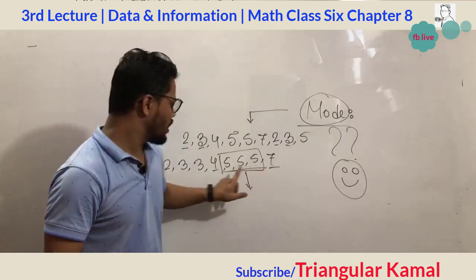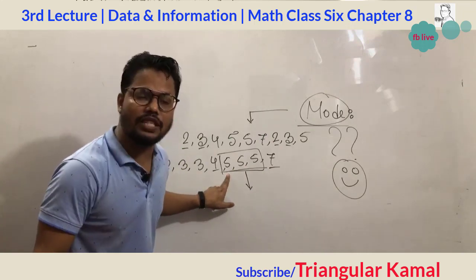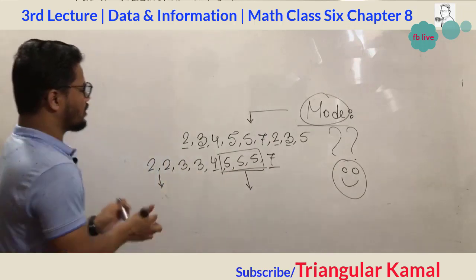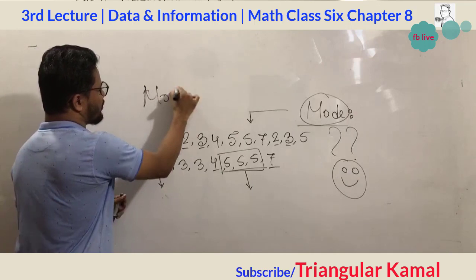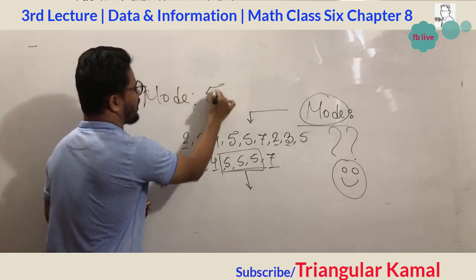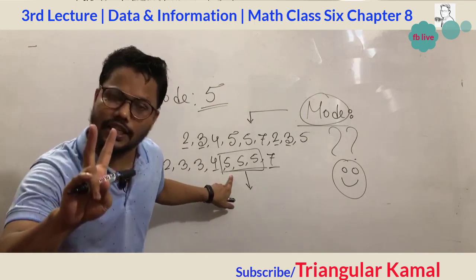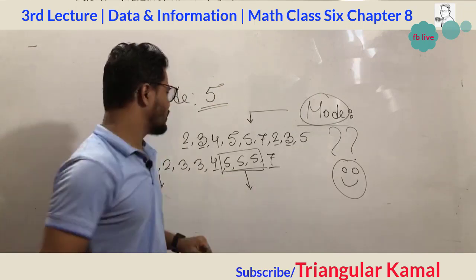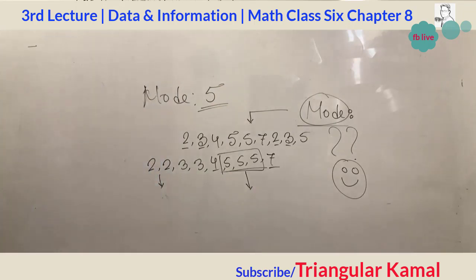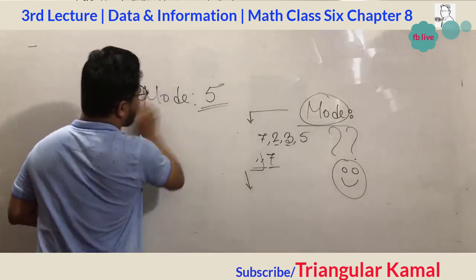So 5 is the maximum times repeated. So the answer is: mode equals 5 because it is repeated 3 times, which is the maximum. So let's practice from your textbook now.